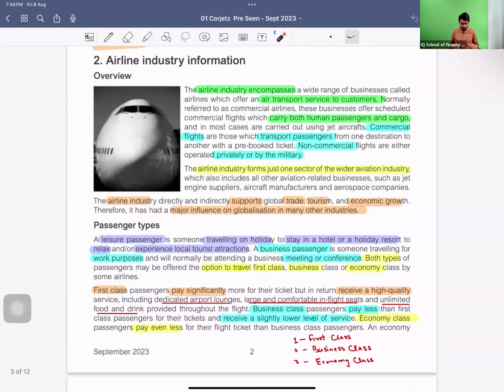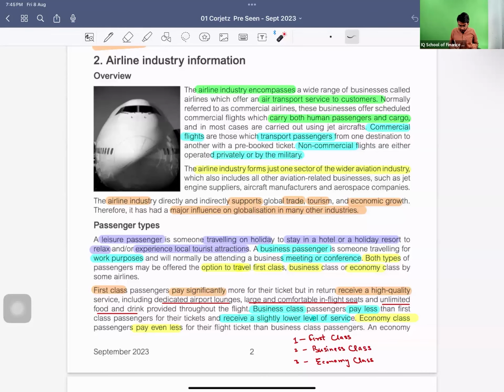Passenger types we are talking about: we have a leisure passenger. They are basically passengers who travel on holiday, either to stay in a hotel or holiday resort to relax or experience a local tourist attraction. So these are leisure passengers, those who travel for fun and leisure activities, right?